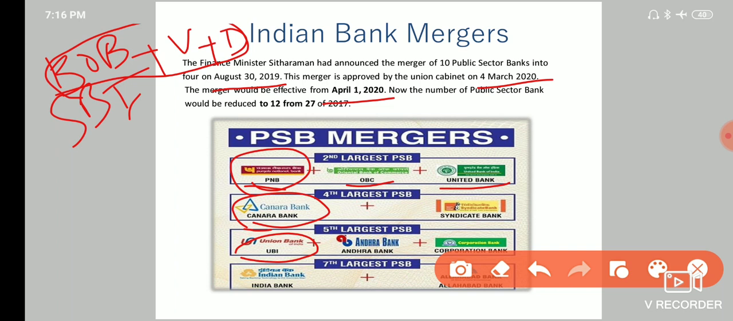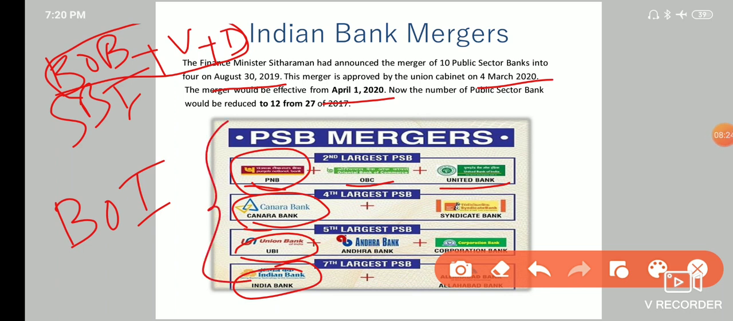And next, Indian Bank and Allahabad Bank were merged to form Indian Bank, which became the seventh largest. And by the way, sixth largest is Bank of India. This is the sixth largest commercial bank of India. And guys, please memorize this chart, because this will also be very important from current affairs perspective.